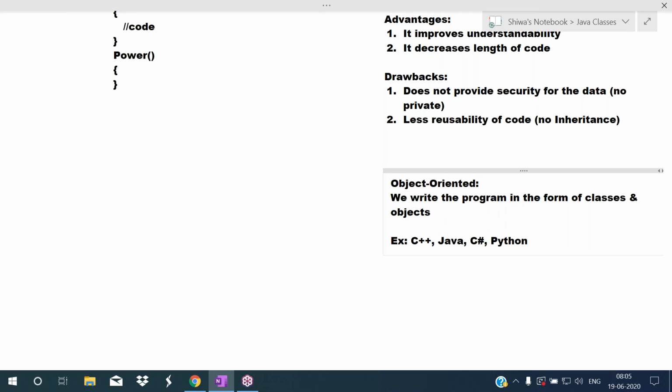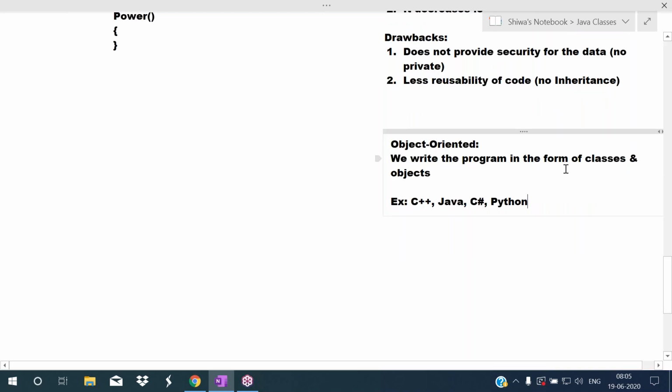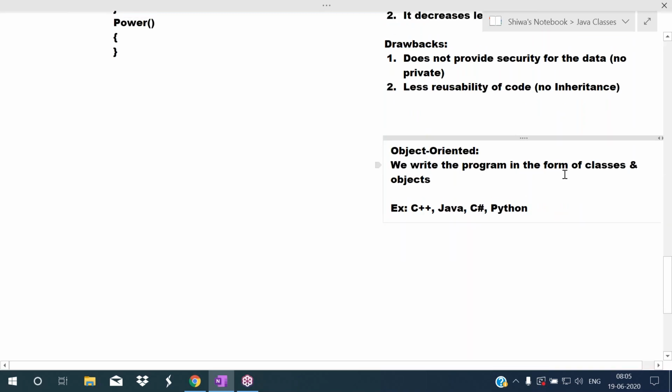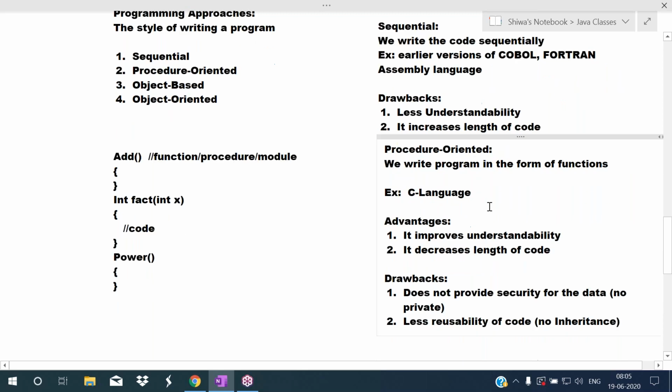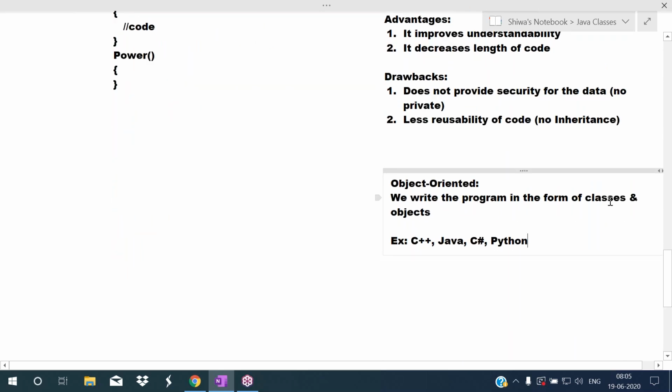So in the object oriented programming languages, what is the style here? We write program in the form of classes and objects. In the sequential approach, we are writing sequentially. In the procedure oriented, we are writing in the form of functions. In the object oriented, we write program in the form of classes and objects.